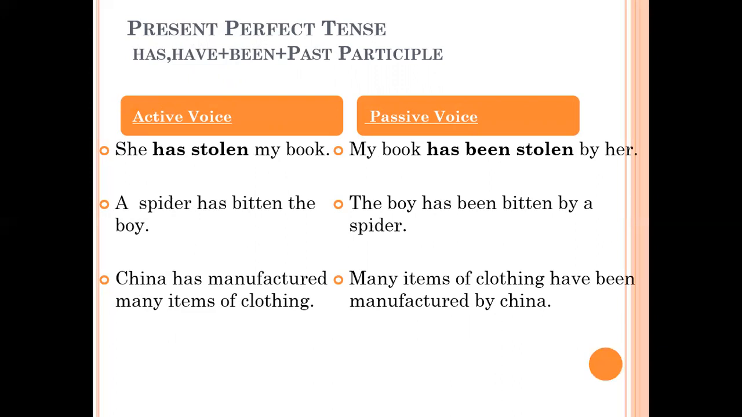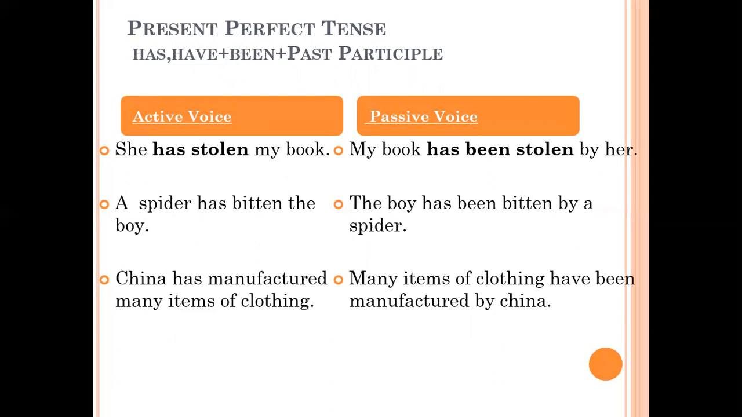Now how it's going to change to passive voice. My book has been stolen by her. As in continuous form, you add being. But now in perfect form, you are going to add been. Been stolen by her. My book has been stolen by her.